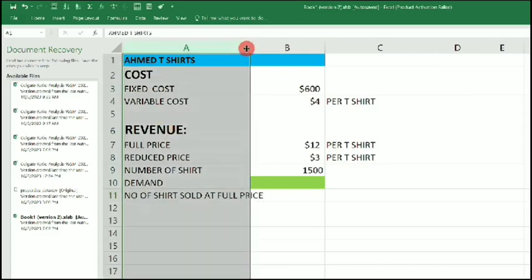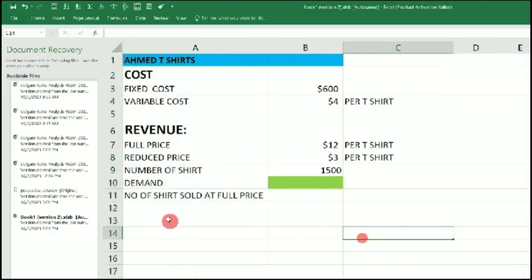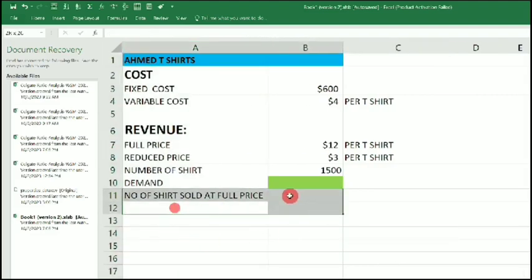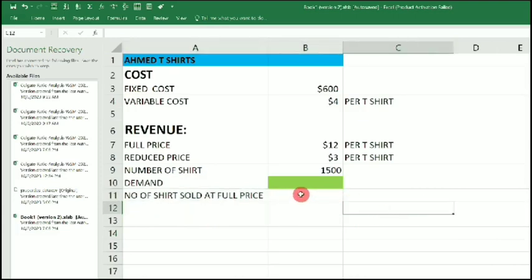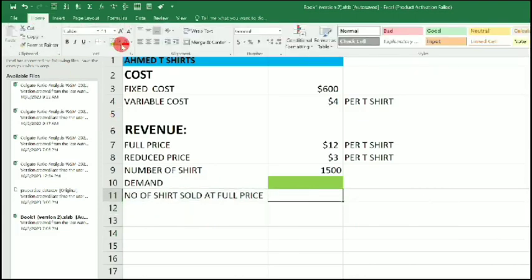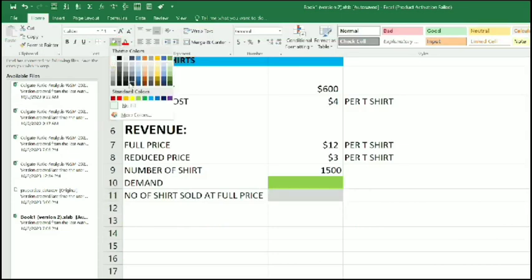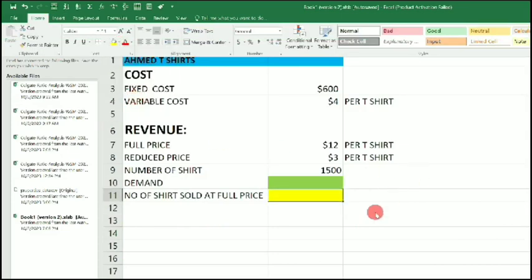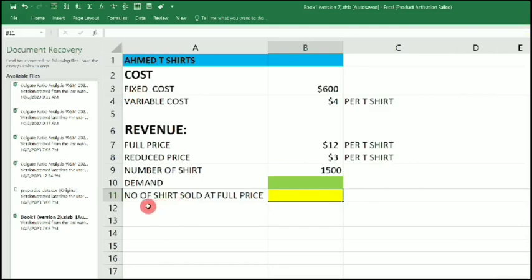Let me extend it, it's past the border. So the number of shirts sold at full price, we don't have this information also. Home, let me also use a color to represent it. So I can use yellow. So I don't know the number of shirts sold at full price.